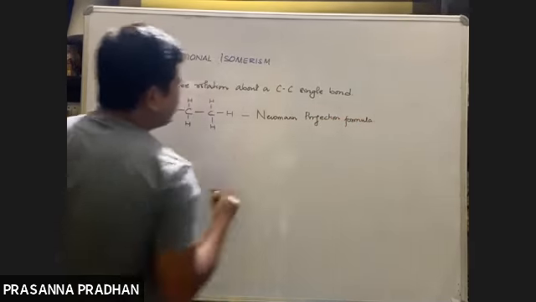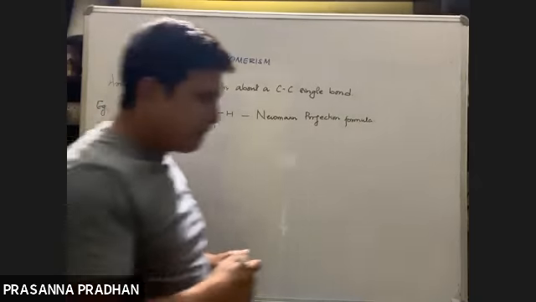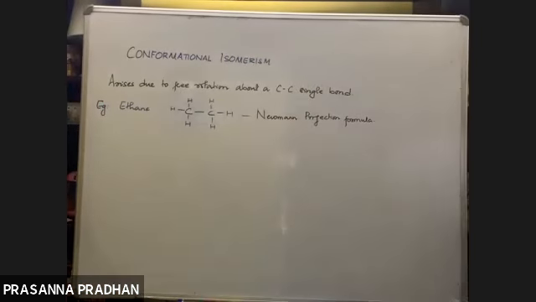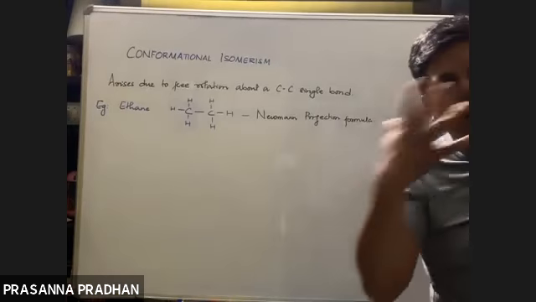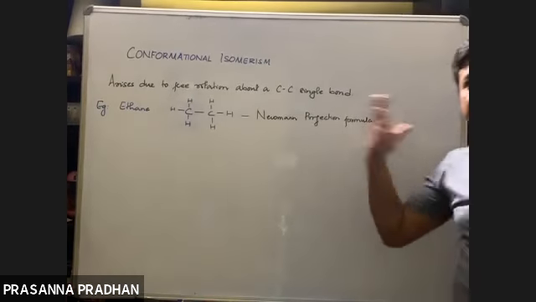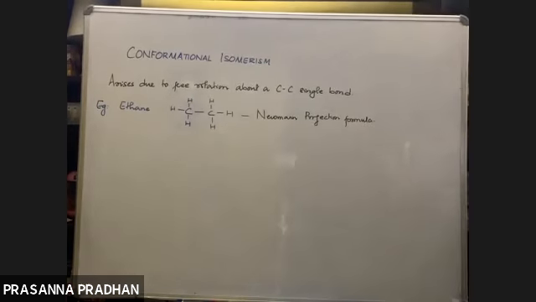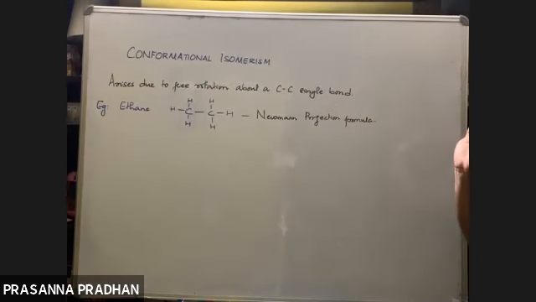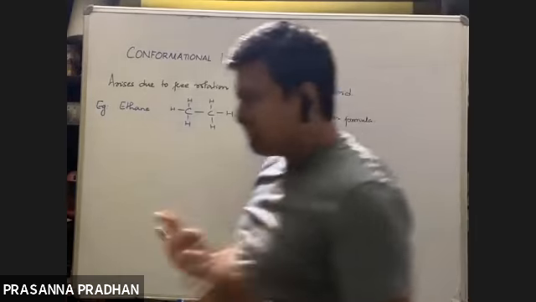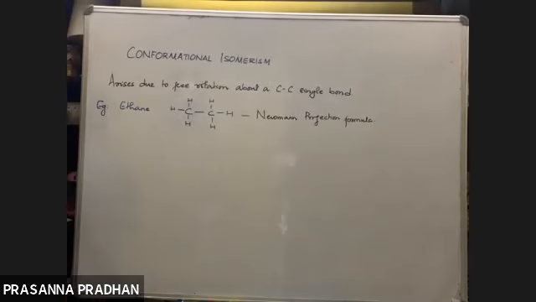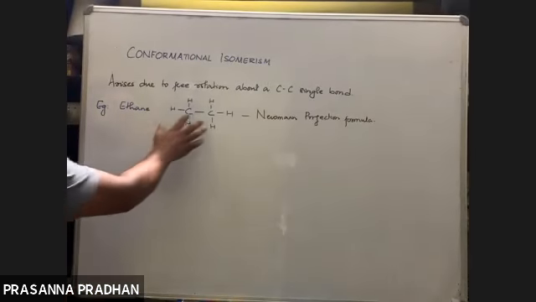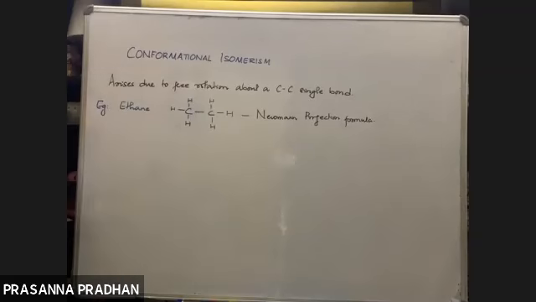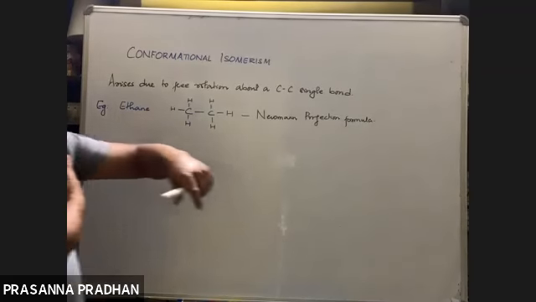Earlier we have done the condensed formula, the structural formula, the bone line formula. Similarly, there is another way in which you can represent an organic molecule, and that is known as the Newman projection formula. Now you must have questions. How many carbon atoms are there in ethane, the simplest case?